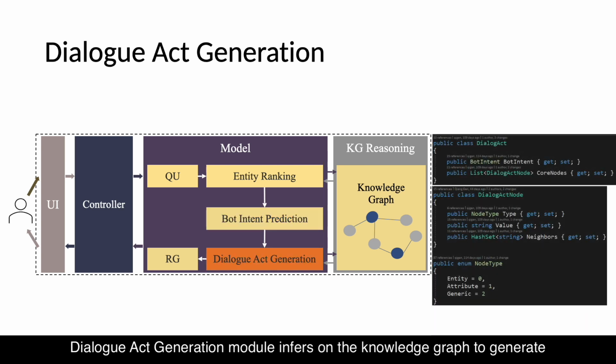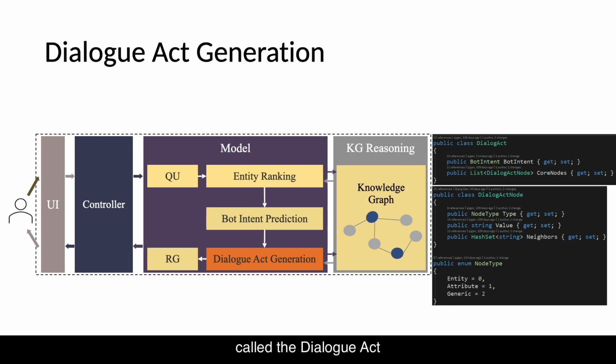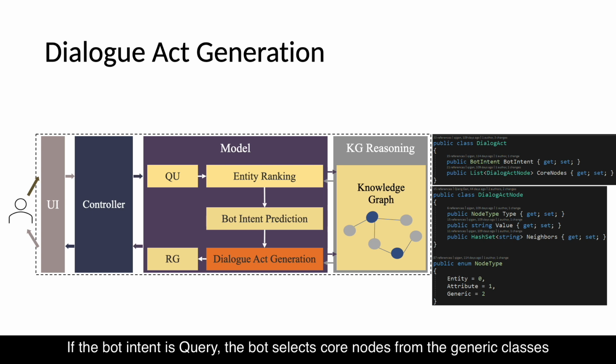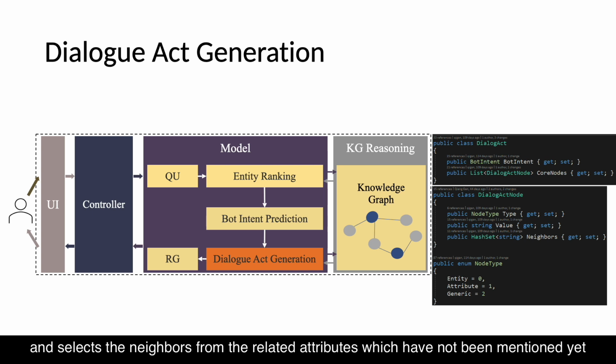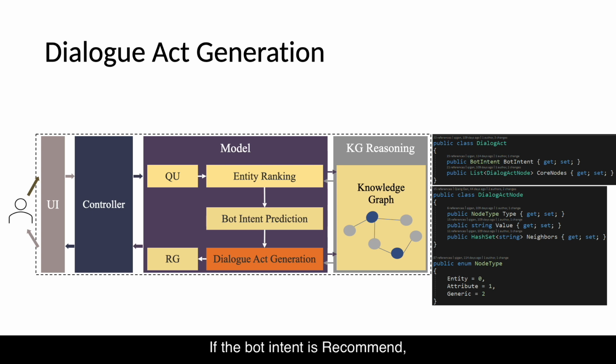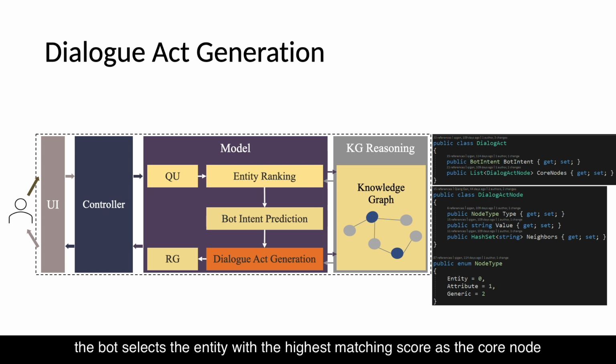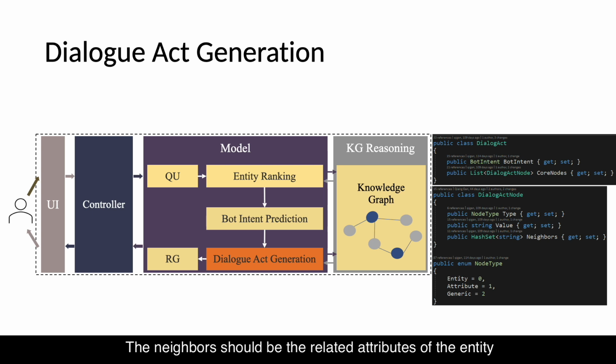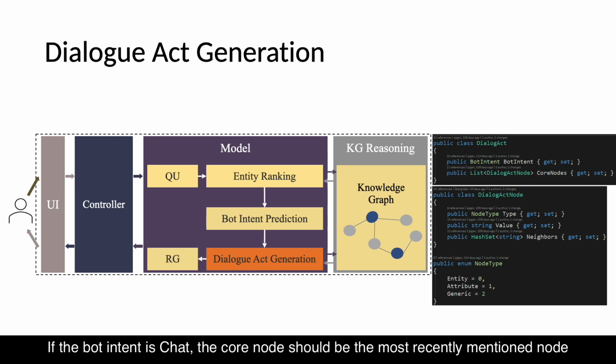Dialogue act generation module infers on the knowledge graph to generate a structured representation of the next action the system should take, called the dialogue act. If the bot intent is query, the bot selects core nodes from the generic classes and selects the neighbors from the related attributes which have not been mentioned yet. If a bot intent is recommend, the bot selects the entity with the highest matching score as the core node. The neighbors should be the related attributes of the entity. If the bot intent is chat, the core node should be the most recently mentioned node.